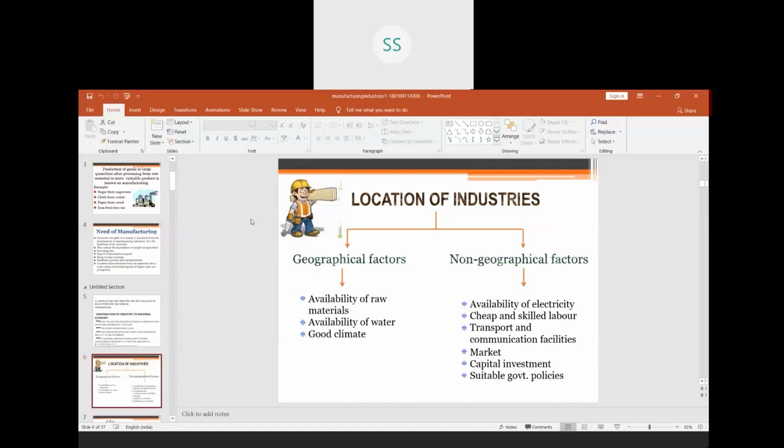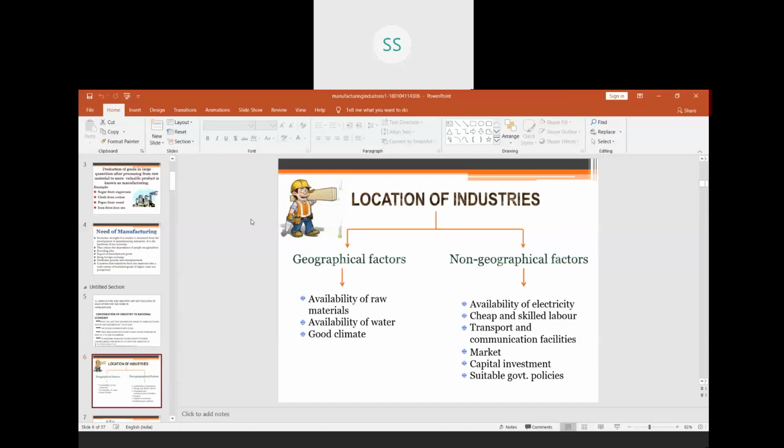So availability of raw material, then we have availability of water. Every industry requires water for processing. So you will look at availability of water at cheap cost, and then definitely a good climate, because you cannot set up your industry in harsh climatic conditions where the labor will not be able to work.